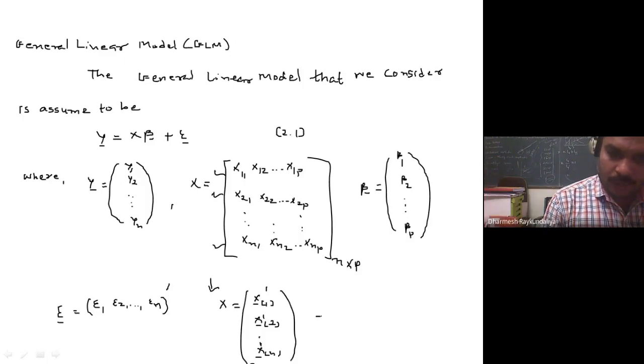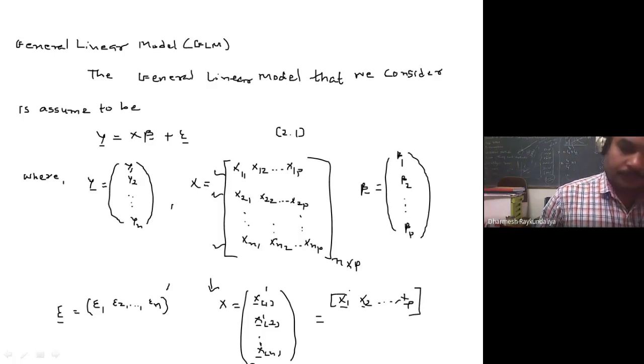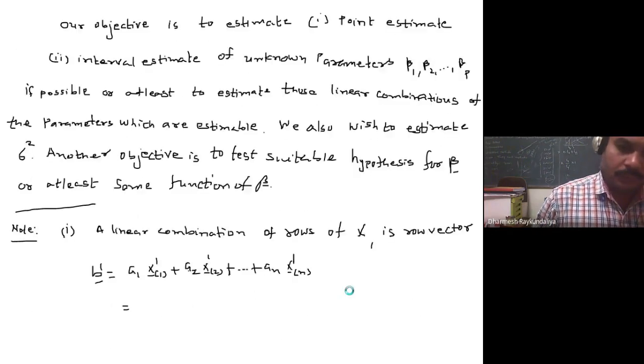And if you write it in the form of columns, it is x1, x2, up to xp.